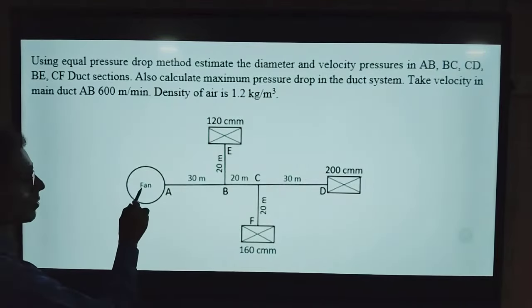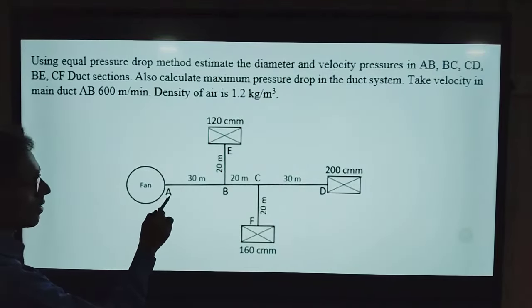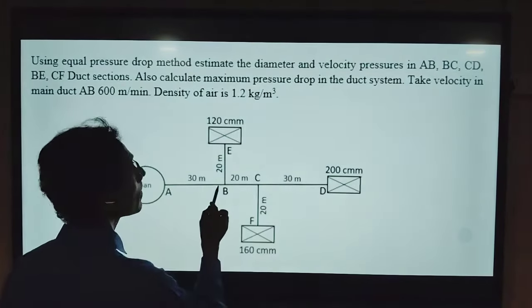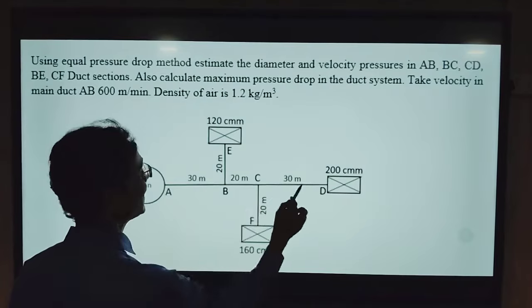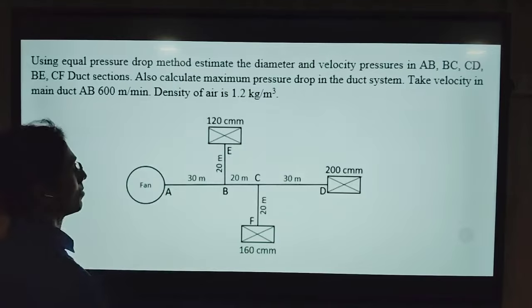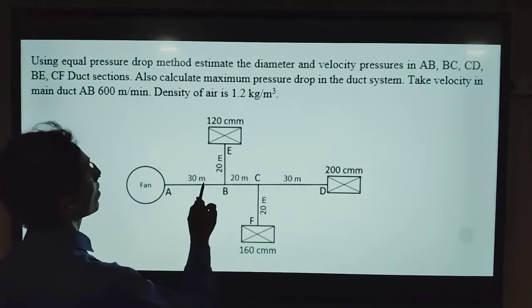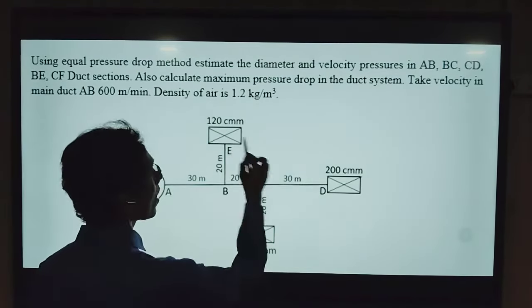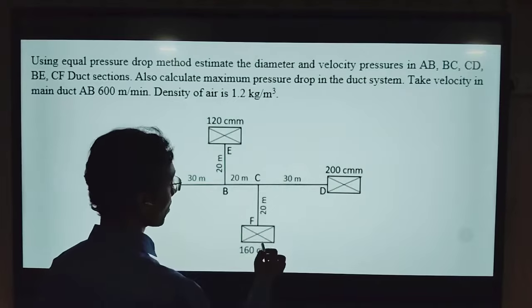This is the fan location A, and these are the different duct sections: AB, BC, CD, BE and CF. The lengths of these sections are mentioned here, and these are the 3 outlets.